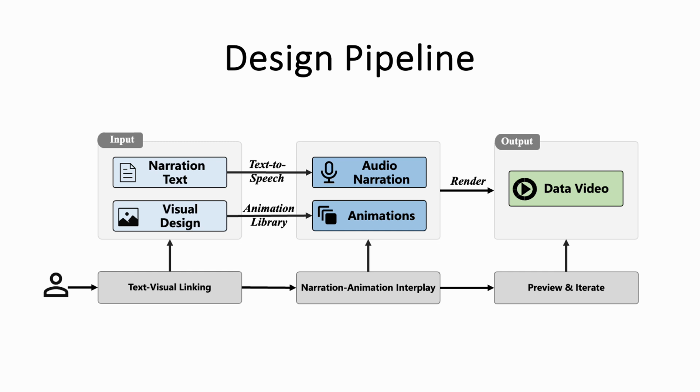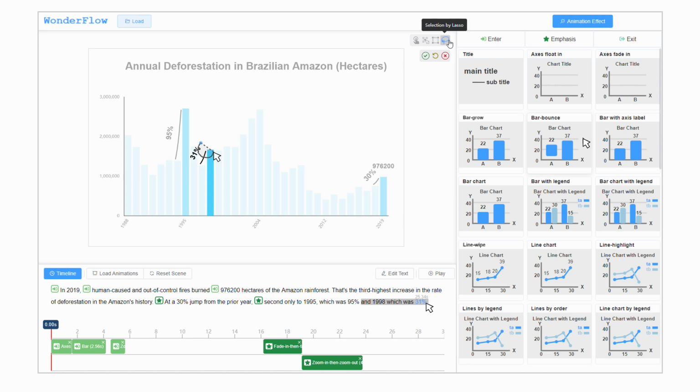In this work, we propose a new design pipeline that bridges the gap by constructing text-visual links to coordinate narrations and animations in data videos. We also introduce WonderFlow, an interactive authoring tool based on this new pipeline for creating narration-enriched data videos.